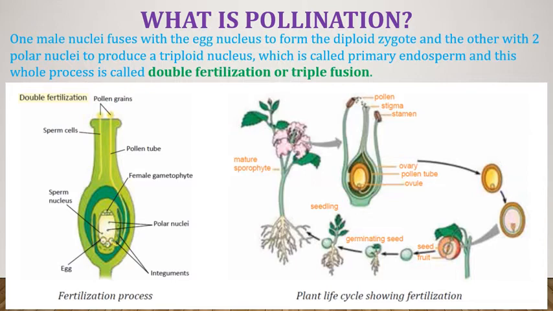In angiosperms, fertilization involves the participation of two male nuclei of the pollen tube. One male nucleus fuses with the egg nucleus to form the diploid zygote, and the other with two polar nuclei to produce a triploid nucleus, which is called primary endosperm, and this whole process is called double fertilization and triple fusion.